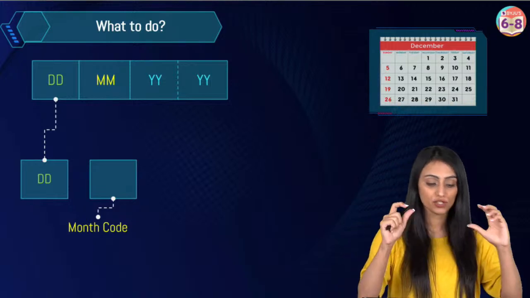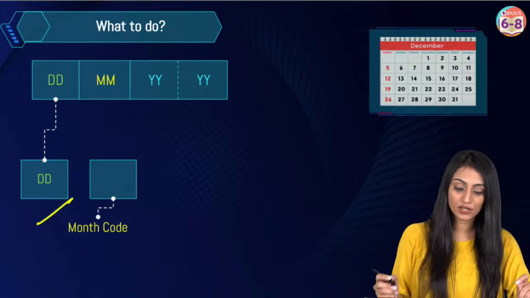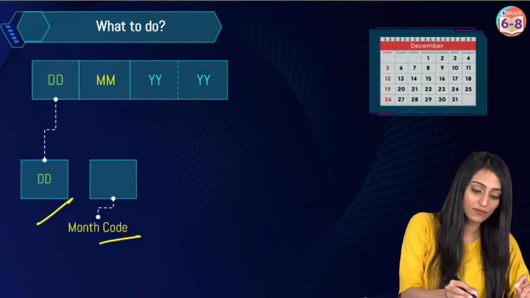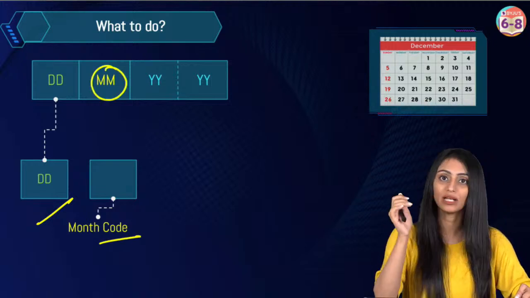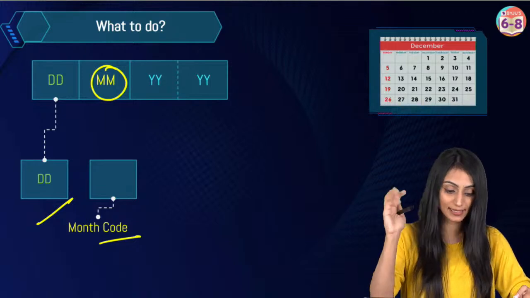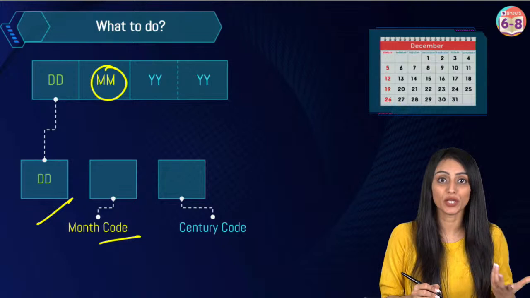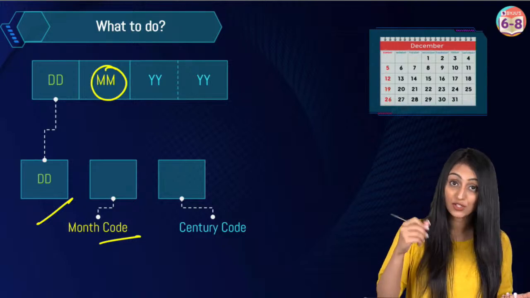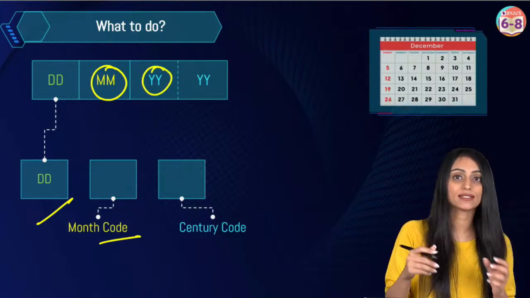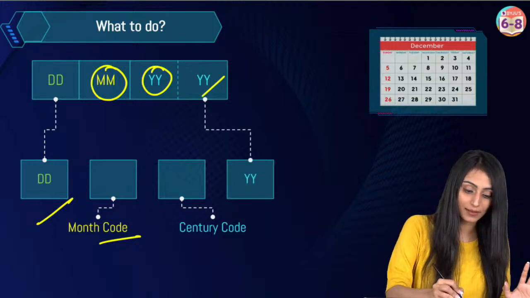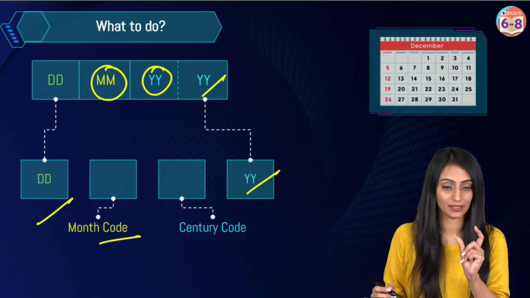All right. So first of all, in the first box, we have the date in double digits. Then we have the month code. Whatever the month is, according to that, we will have codes that I'm going to show you on the next slide. Then in the next box, we are going to have century codes. According to the centuries, there are century codes. Then in the next box, we will copy the year.